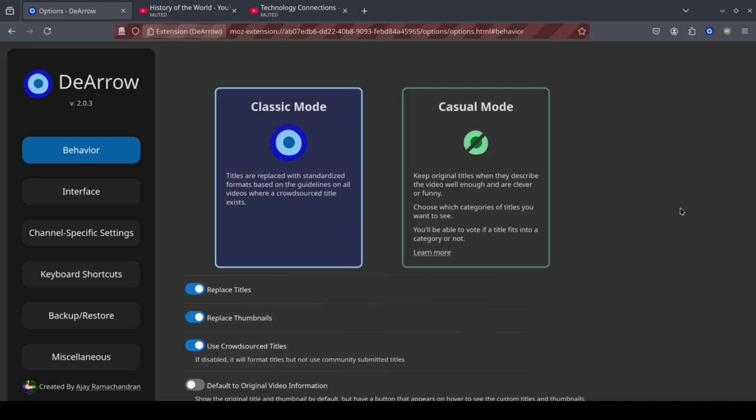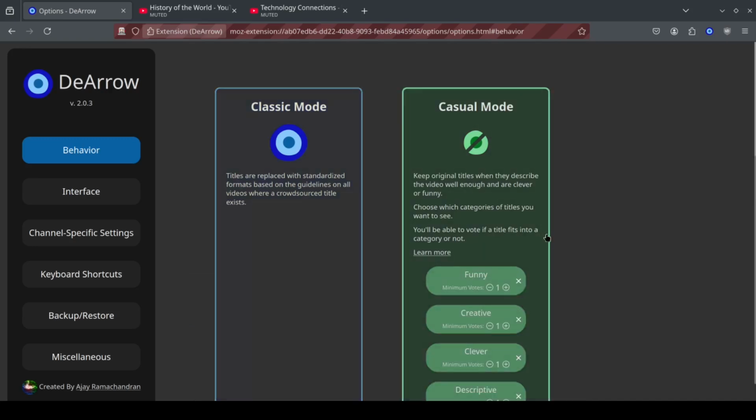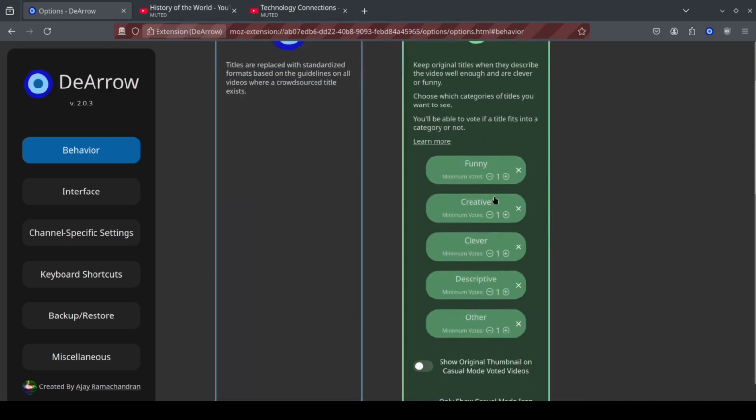To help satisfy both of these groups, we now have a new option called casual mode. With casual mode, you can keep the original titles when they describe the video well enough, but are clever or funny or fit one of these several categories here.